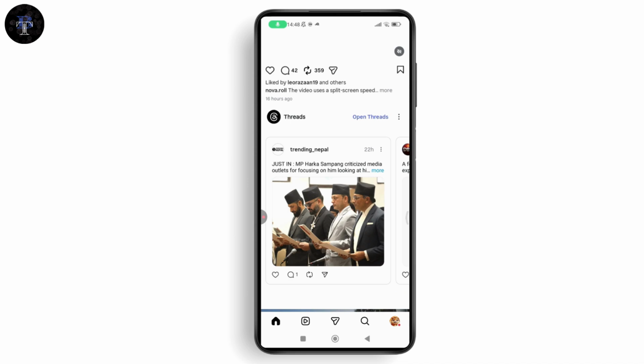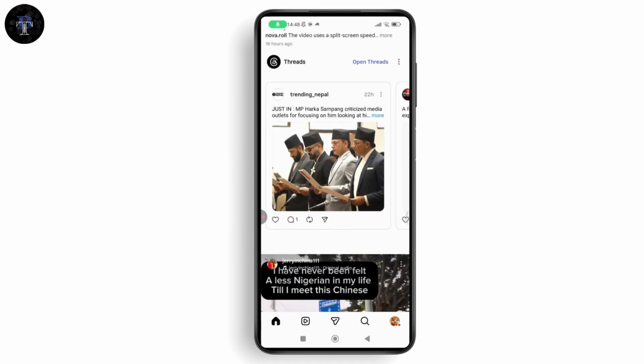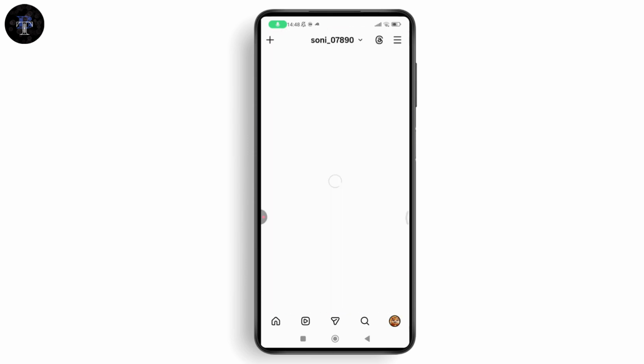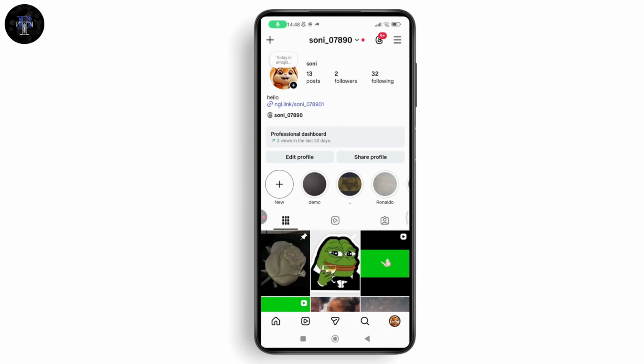Sometimes the problem occurs even when you have knowingly or unknowingly violated some Instagram guidelines. So if that is the case, then simply go to your profile, go to Instagram support and tell them your problem, and the rest is on the Instagram support center.